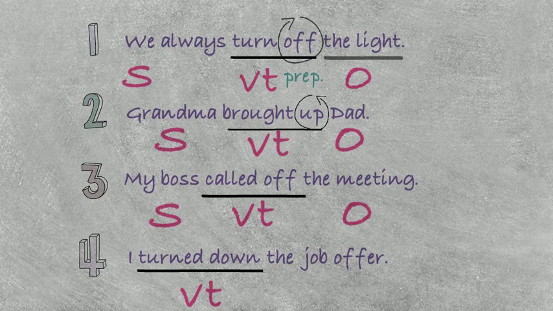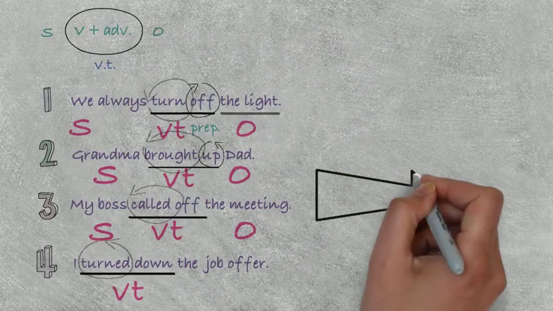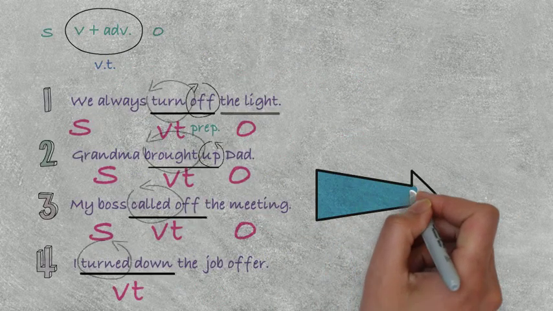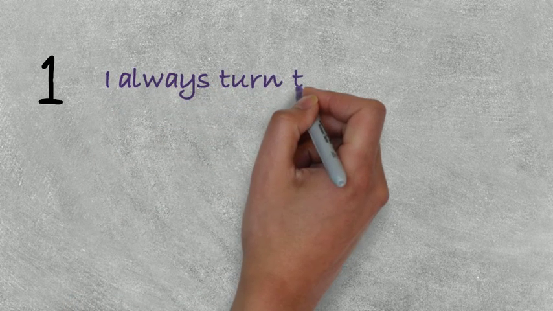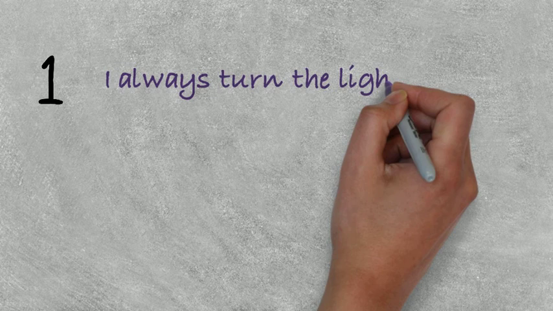Now, actually, all these phrasal verbs have something in common. They, call, bring, turn over here, are originally transitive verbs. 它们原本就是及物动词. So something that is very fun right here is that you can also write it like, I always turn the light off.